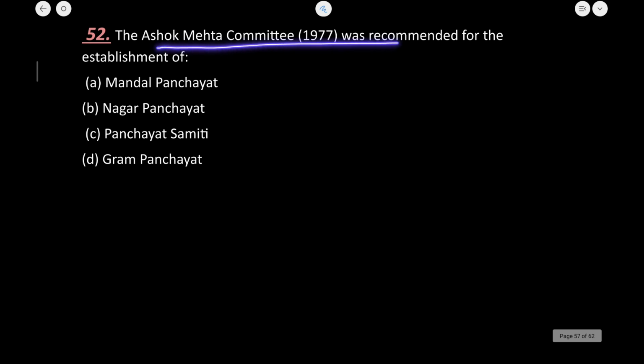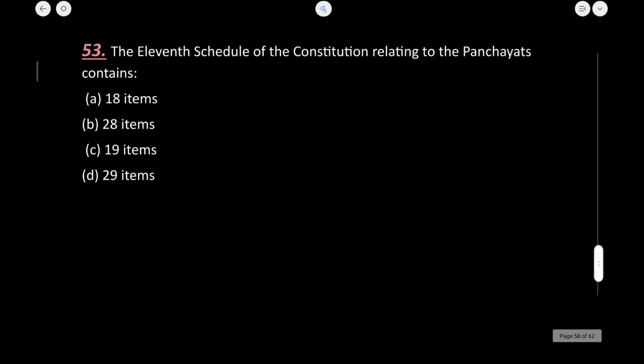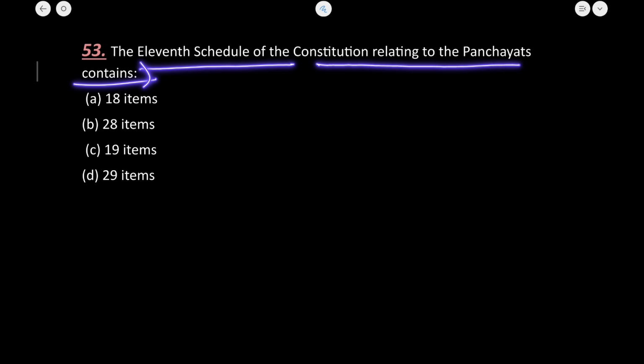The Ashok Mehta Committee recommended the establishment of what? I already told you this in the explanation part. They recommended the Mandal Panchayat. The 11th Schedule of the Constitution relating to Panchayat contained 29 items.